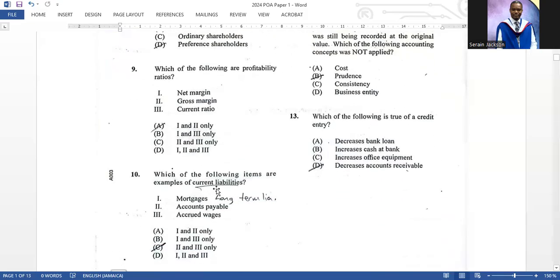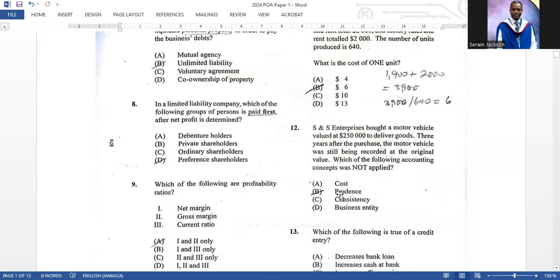Number 10, which of the following items are examples of current liabilities? It is 2 and 3. Mortgage is not a current liability because it's a long-term liability. So the answer there is C.